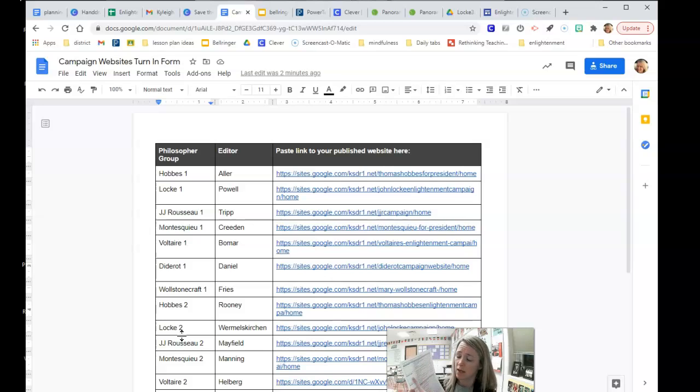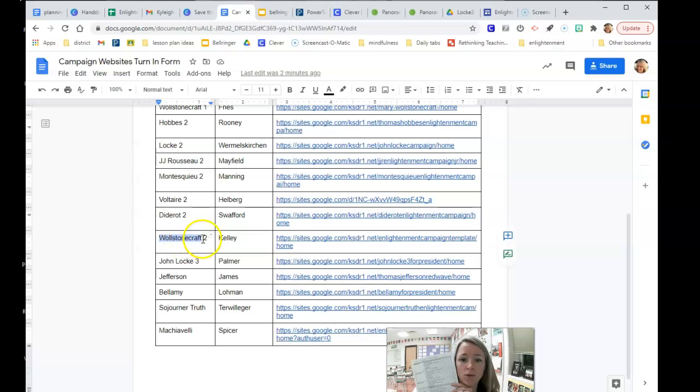All right, same thing. The next one down, if you really want to, look at Mary Wollstonecraft, right? You can only pick one of the Mary Wollstonecraft sites. So you can either pick this one right here, Wollstonecraft 1, and click on that link, or you can click on Wollstonecraft 2 and click on this link. All right, so you will go through and go ahead and write the philosopher's name. When you write the philosopher's name, please be very specific. Write, for example, Wollstonecraft 2. Okay, and that way, if you just write Wollstonecraft, that doesn't really help us. All right, so write Wollstonecraft 2.